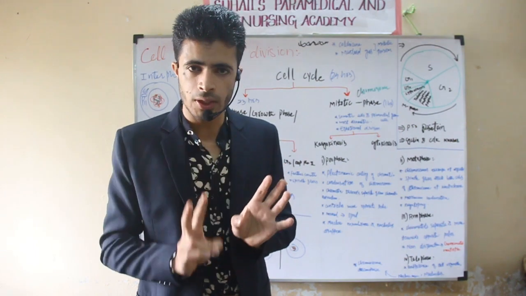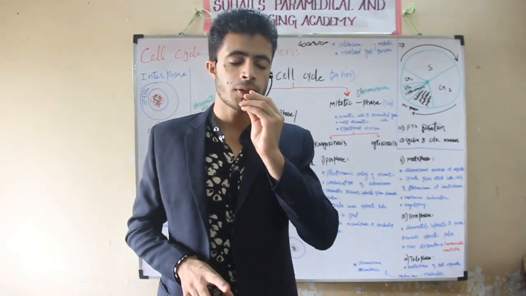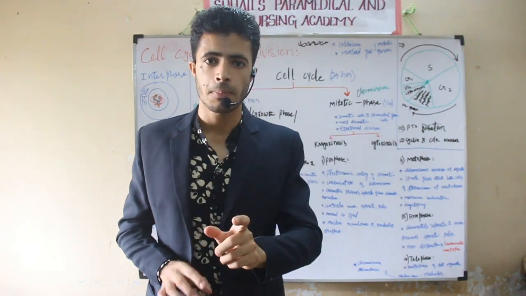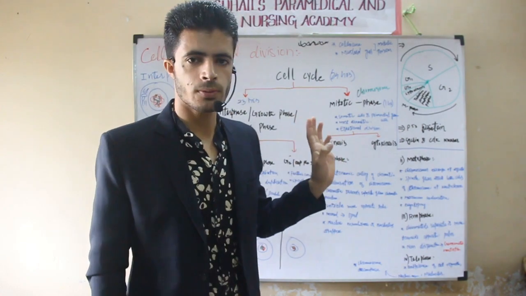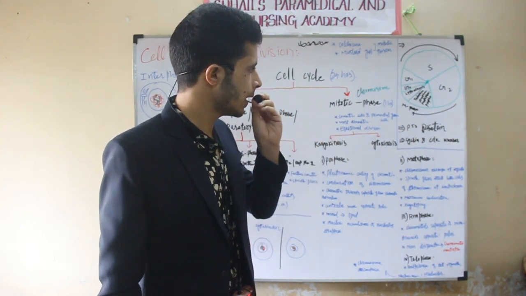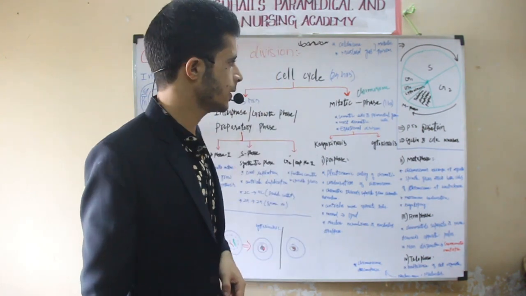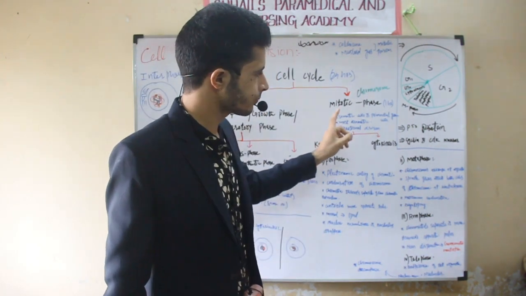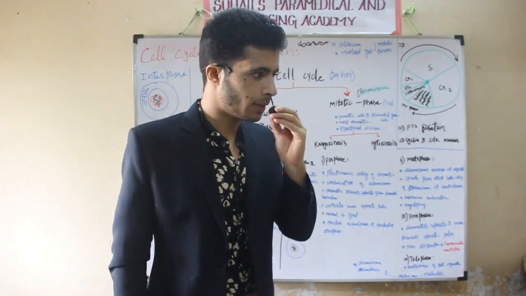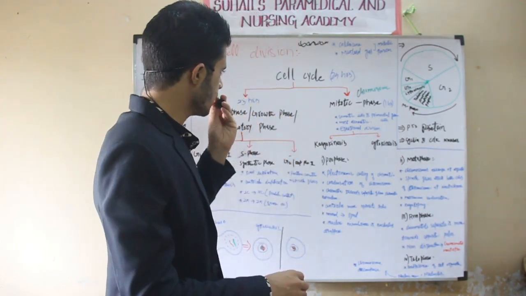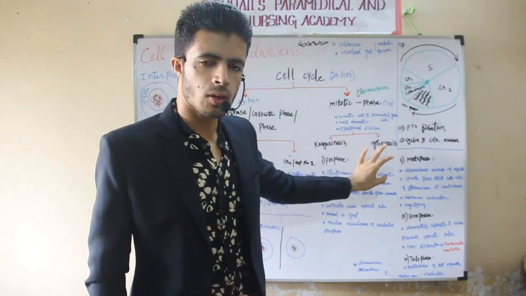So what are the phases in the cell cycle? There are two phases. One phase is called interphase. This interphase is also called the preparatory phase, and also the growth phase. Another main phase is called the mitotic phase. In the mitotic phase, what will happen will be totally different. Remember that in the mitotic phase there will be two parts: one is called karyokinesis, another is called cytokinesis.